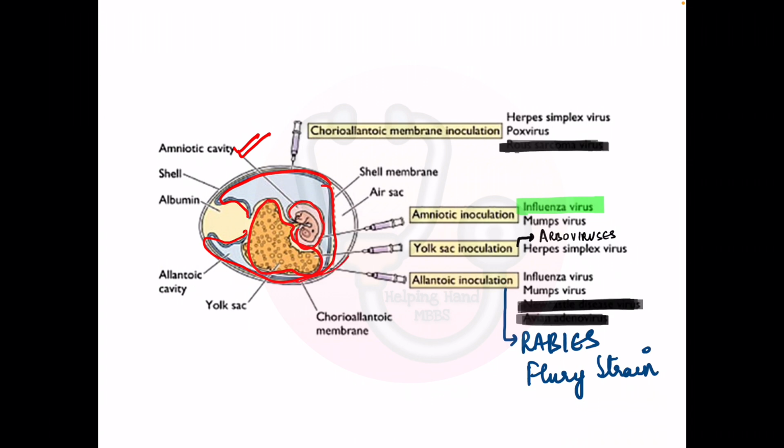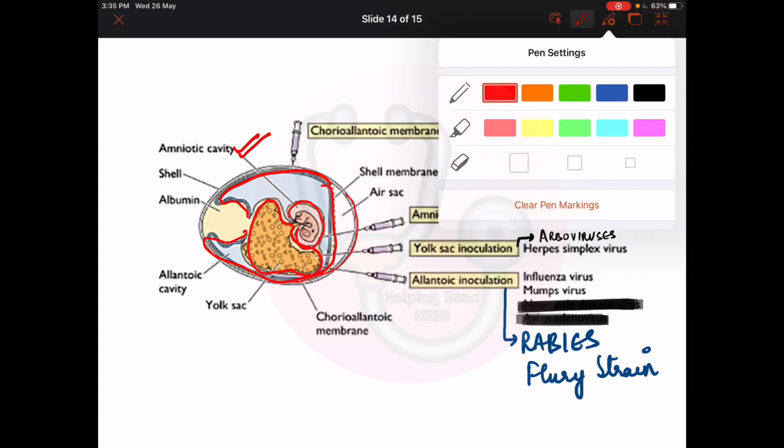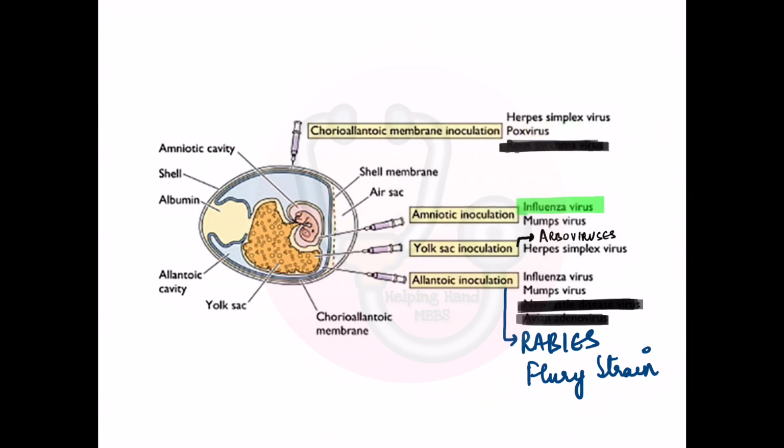You can see this has been put up. Okay, the chorioallantoic membrane. I will clear the pen markings again. So according to the requirement, or according to the replication of virus, the different sites are chosen. So first of all, I would like to tell you the most important one, which is the allantoic inoculation.